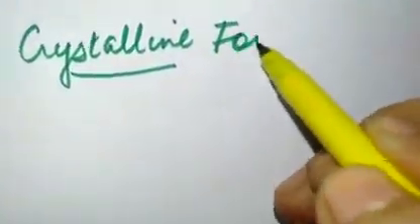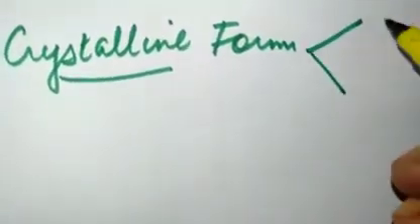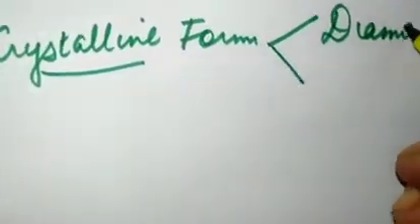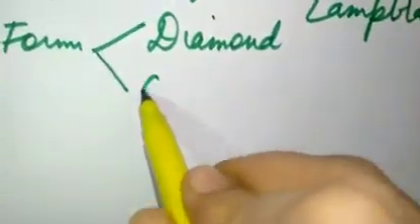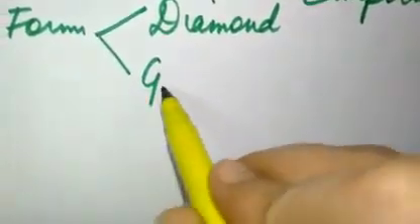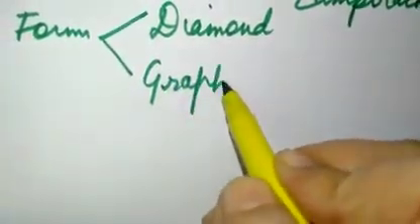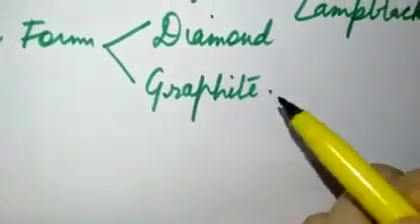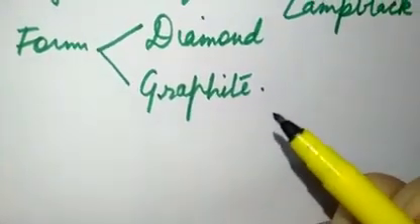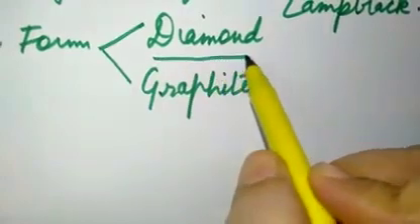And what are the crystalline forms? Crystalline forms are very, very important. There are two crystalline forms. One is diamond and one is graphite, which have the crystal structure. And diamond, we know the uses of diamond very well.